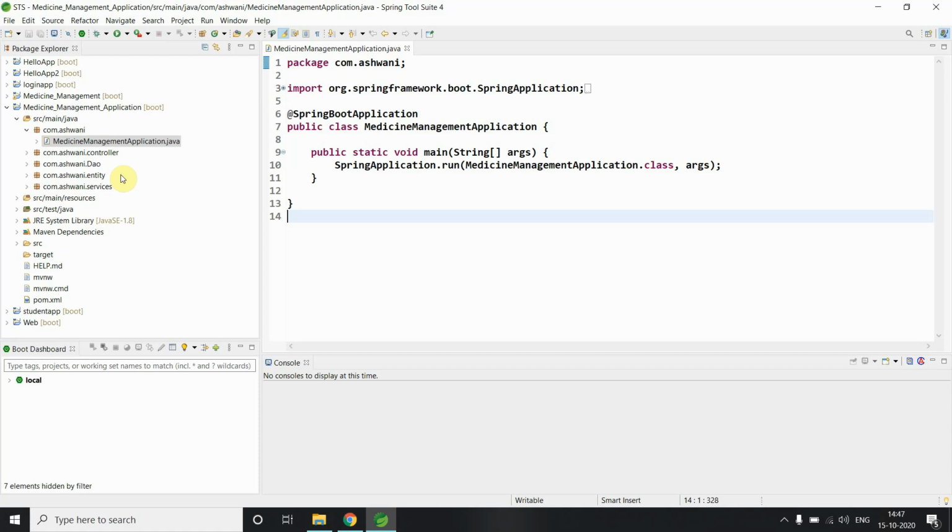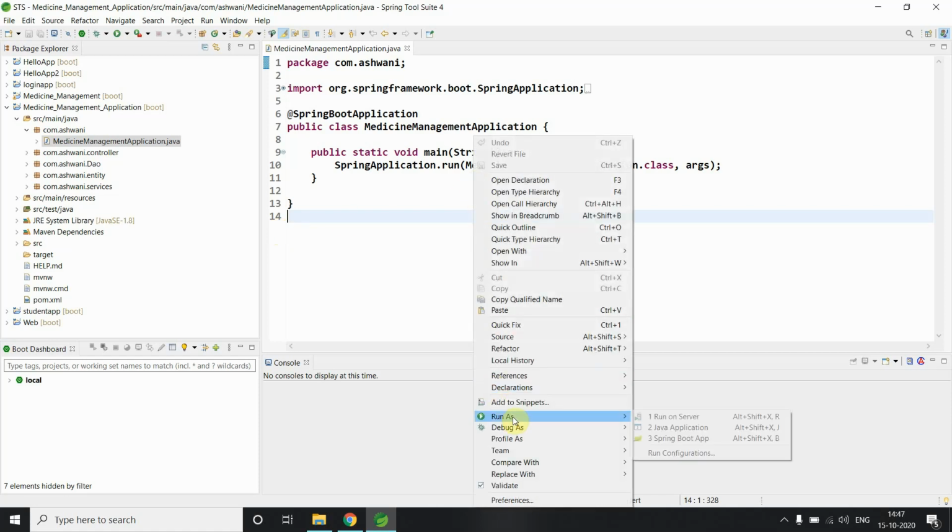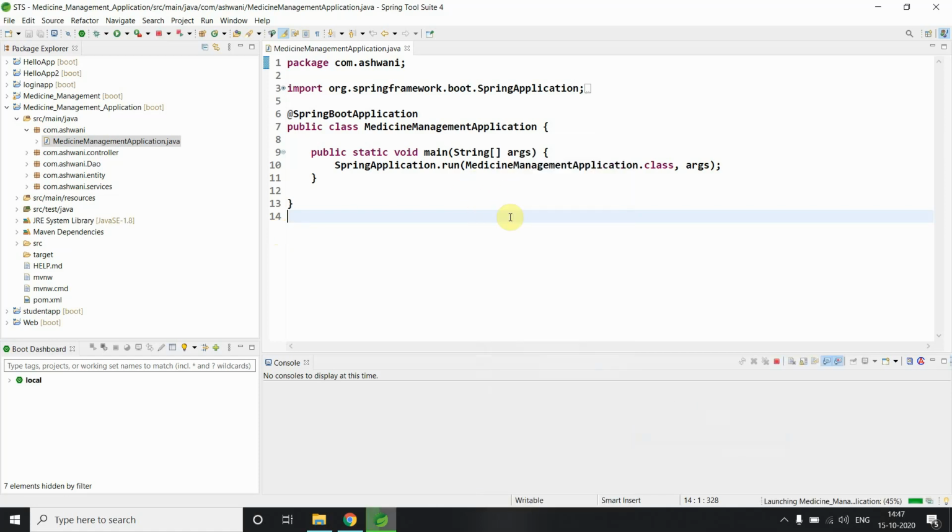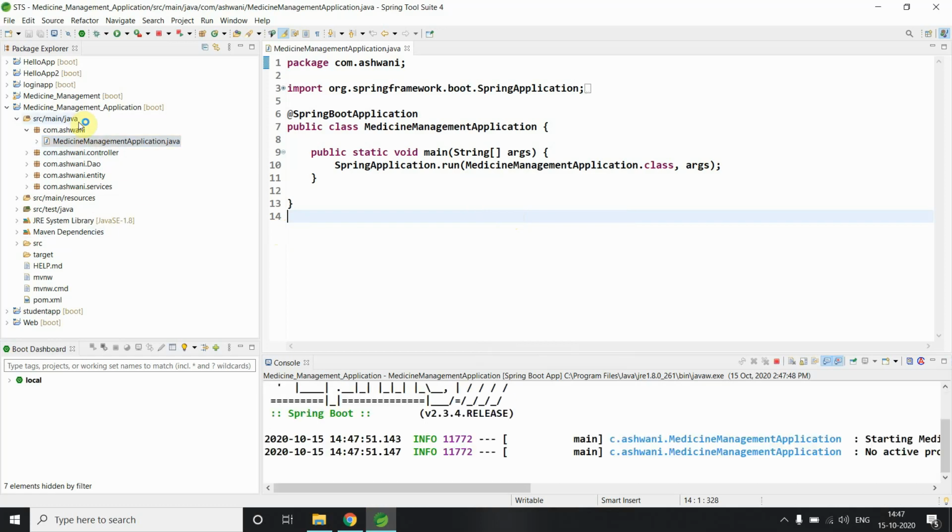From the design side you have an idea of what the project is doing, but if you are doing Spring Boot for the first time, it is a bit difficult to understand all these components, because this is an MVC architecture, and DAO and services are part of the whole MVC procedure. So let me explain this. I have to just run this application. No need to run it, because I have to explain these components to you.